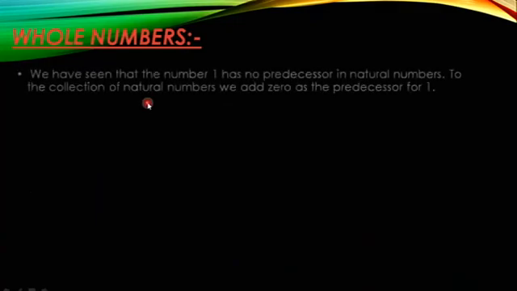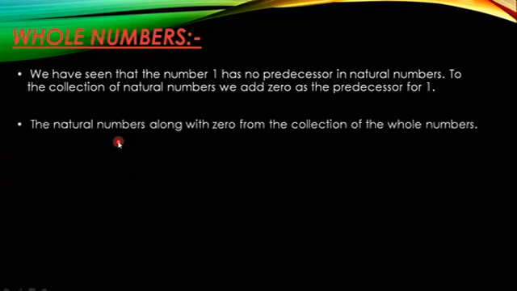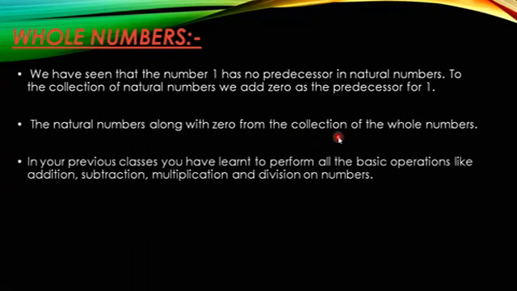Next, we have whole numbers. We have seen that the number 1 has no predecessor in natural numbers. This means natural numbers start from 1 only, so for 1 there is no predecessor. We are going to learn further what we mean by predecessor and successor. To the collection of natural numbers we add 0 as the predecessor for 1. So for 1 there is no predecessor, so we add 0, and 0 comes in whole numbers. The natural numbers along with 0 form the collection of whole numbers, as we have seen before.